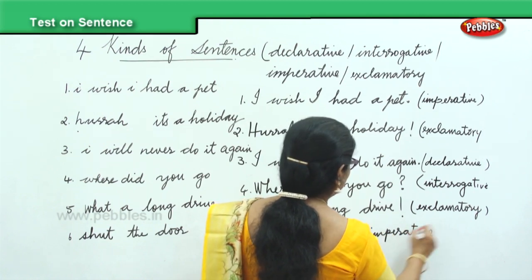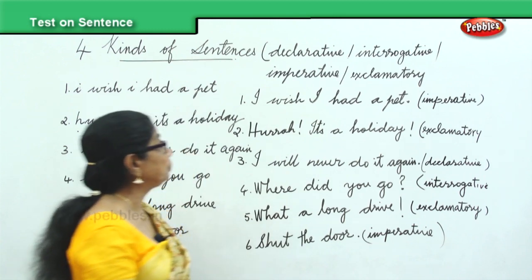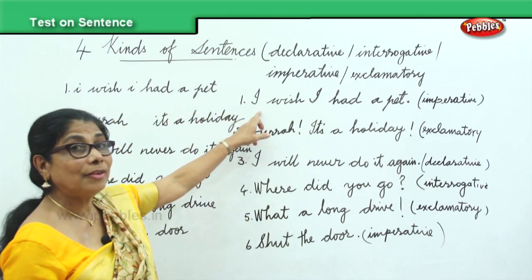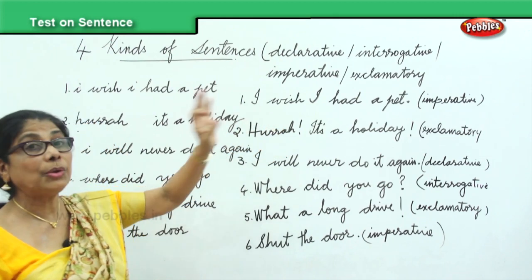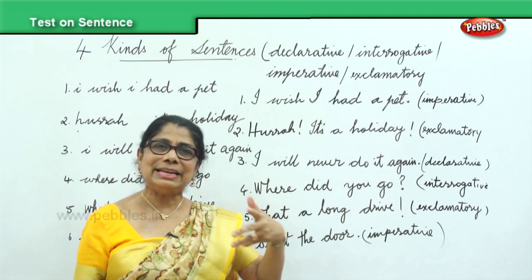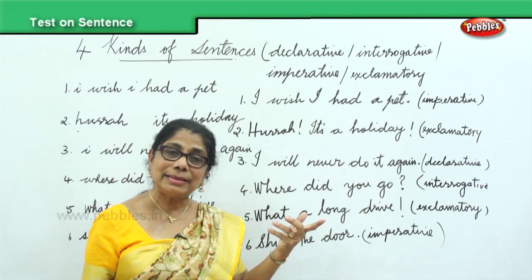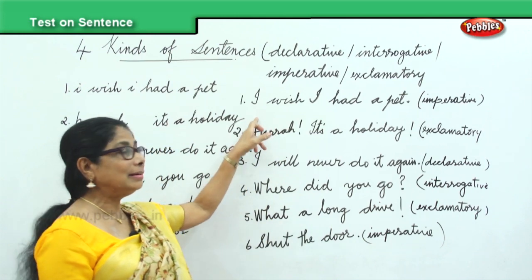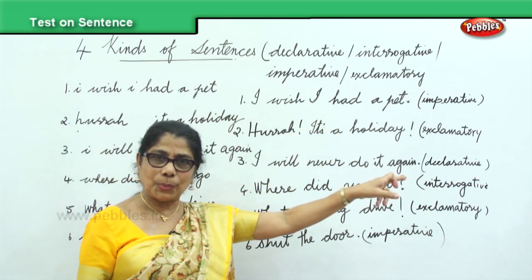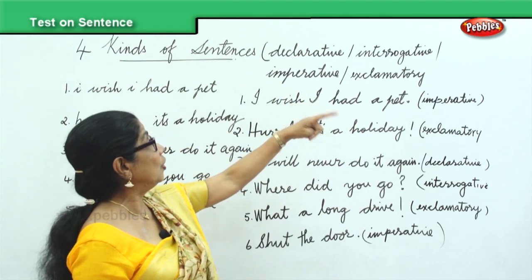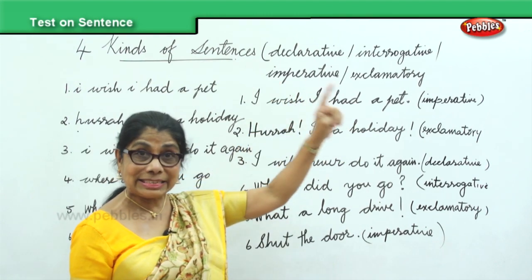Now, let's look at all the 6 questions. We have got sentences here. We made corrections for each, and we are able to say what kind of sentence it is. What is a sentence? A sentence is a group of words that make complete sense. It begins with a capital letter, ends with a full stop. There are 4 kinds of sentences: declarative, interrogative, imperative, and exclamatory.